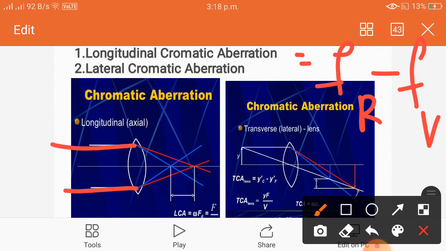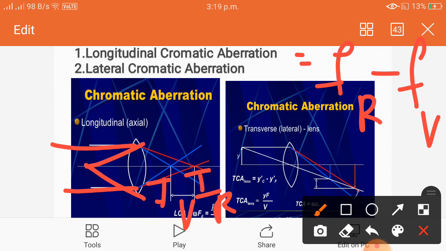If the object is at finite distance, then longitudinal chromatic aberration is Ir minus Iv, the difference between these two. This is all about longitudinal chromatic aberration.